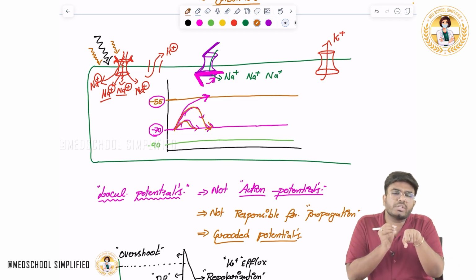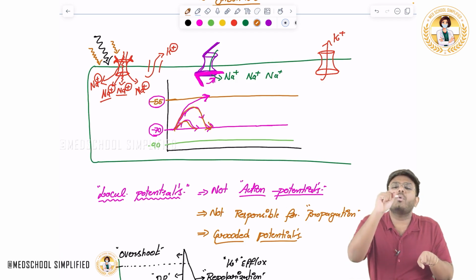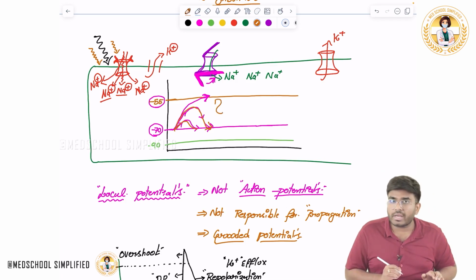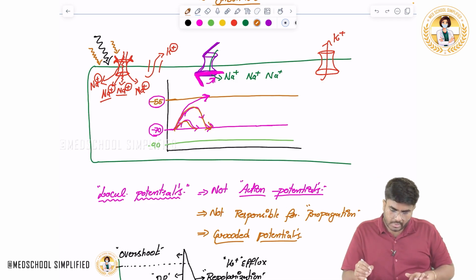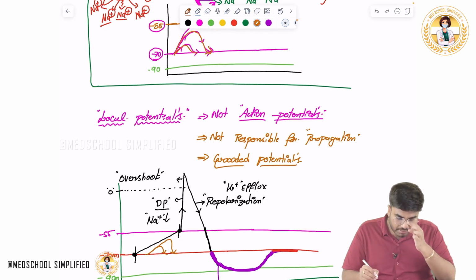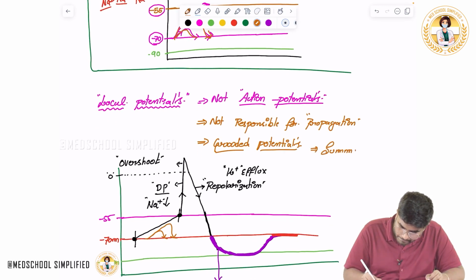The little stimulation you give, little change. The more stimulation you give, the more fluctuation. So what we discussed here are not action potentials, they are graded in nature, graded potentials. You can do summation with them. So summation is possible. What is the concept of summation?